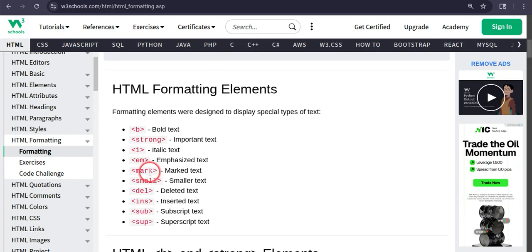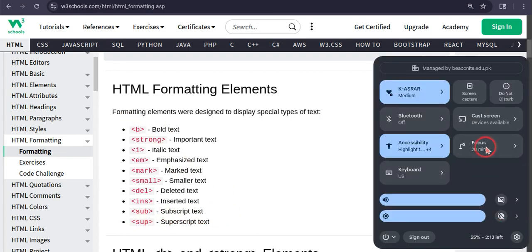Mark text, like an important text or a highlighted text. Small text. Del, deleted text, like the strike text. Let me just, I can't type this over here, sorry. Deleted text. Inserted text means like the links you upload. Subscript text and superscript text. You have known all of these, guys.